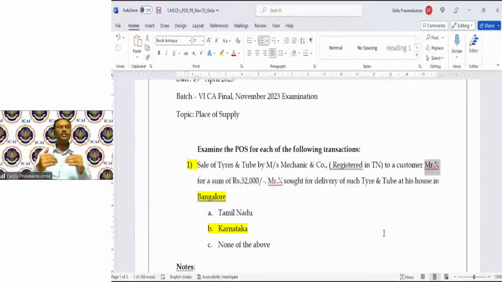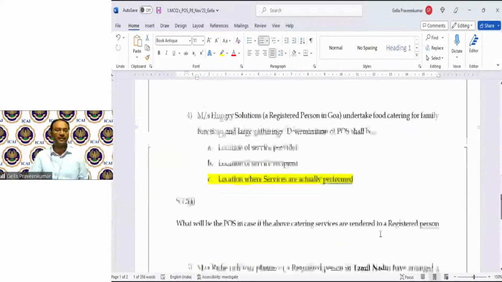Though X is a recipient, is X receiving in Karnataka when X is registered in Tamil Nadu? There will be no point in X registering in Karnataka. So from this analysis point of view, it is bill to Mr. X in Tamil Nadu, ship to delivery in Karnataka. Then the 10(1)(b) provisions come into picture. For the application of place of supply, the place where Mr. X is registered comes into picture. This is the answer to your question, Janani.